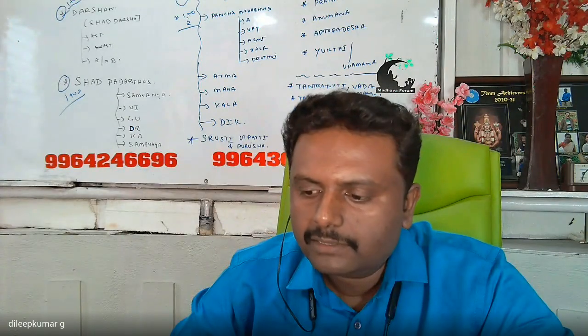Okay, and the most important thing about Sankhya Darshana is the Pancha Panchikarana Siddhanta.